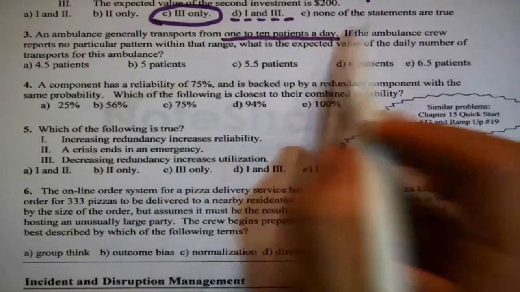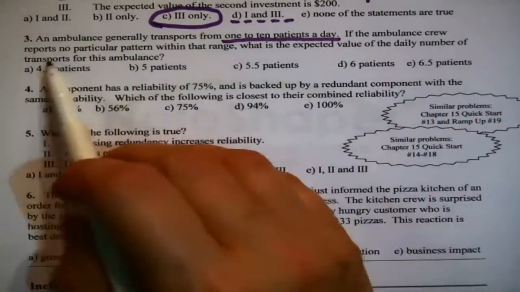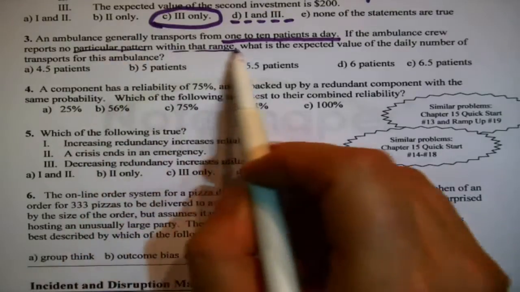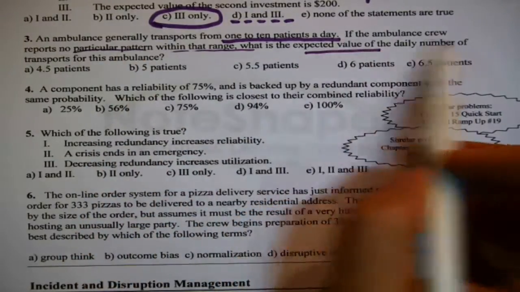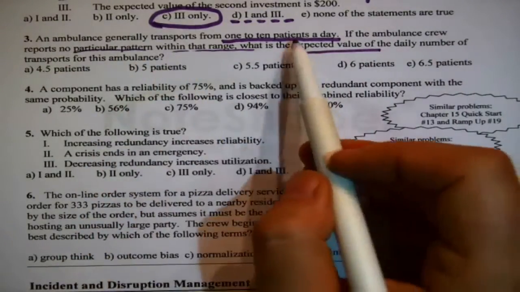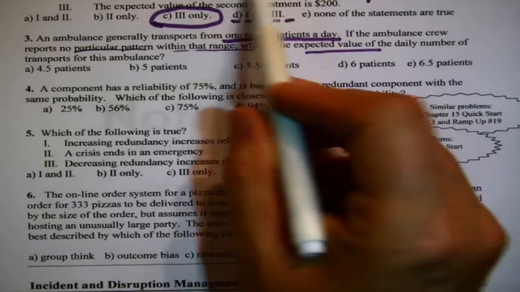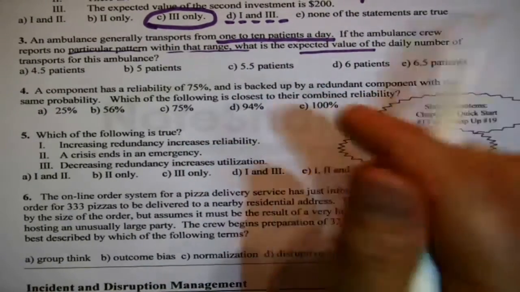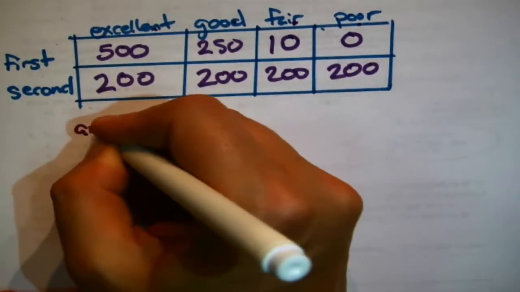So that one was actually partial credit in its day. Let's look at this one. An ambulance generally transports from 1 to 10 patients a day. If the ambulance crew reports no particular pattern within that range, what is the expected value of the daily number of transports from the ambulance?